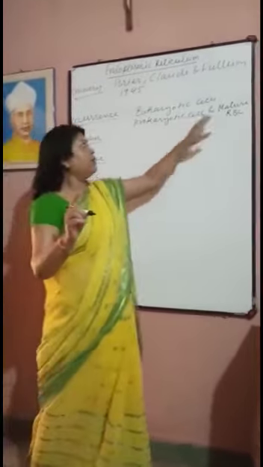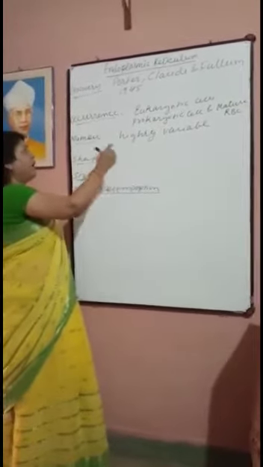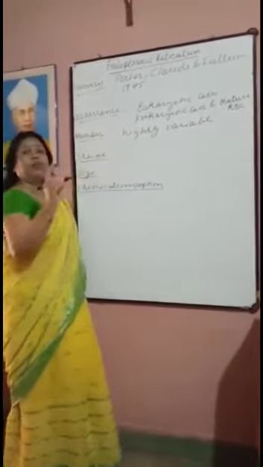Now number. The number is highly variable and it is not fixed. It depends upon the functional and physiological status of the cell. That means the number of endoplasmic reticulum depends upon the functional status or physiological status of the cell.